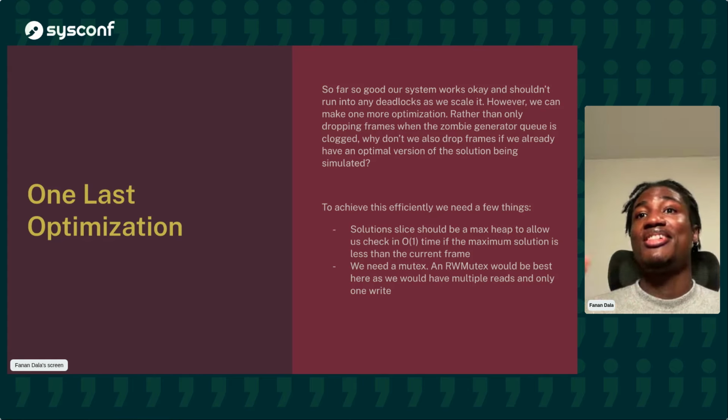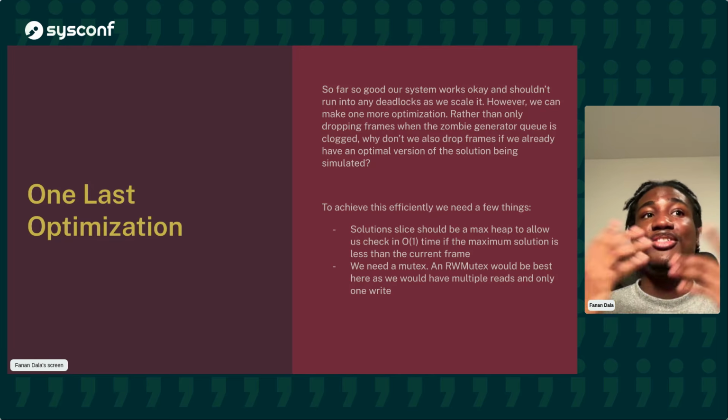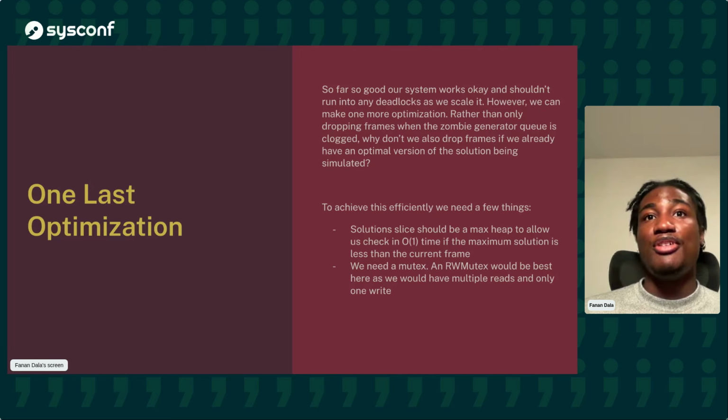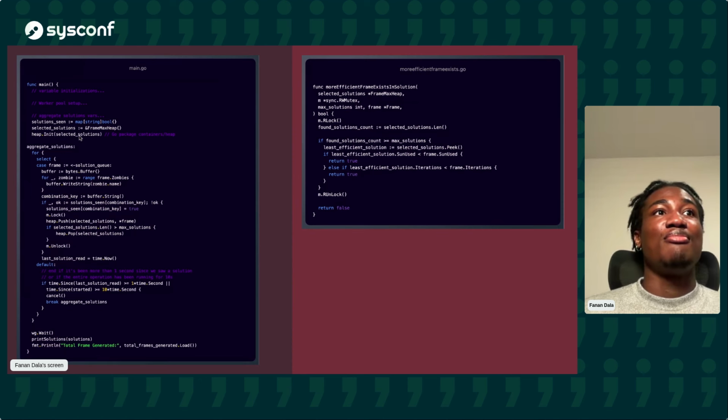However, I'm using a special kind of mutex called a read-write mutex, because we're going to have a lot more reads and only one single write. This just fits well for our use case. So this is what we currently have. We initialize our heap. Whenever we want to write to the heap, we lock. Whenever we're done writing, we unlock. And we have this method to check if a more efficient frame exists. It acquires a read lock, reads from the heap, and then unlocks after reading.